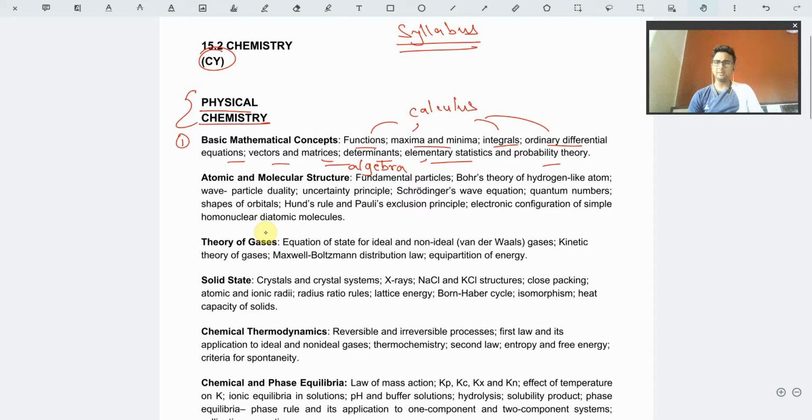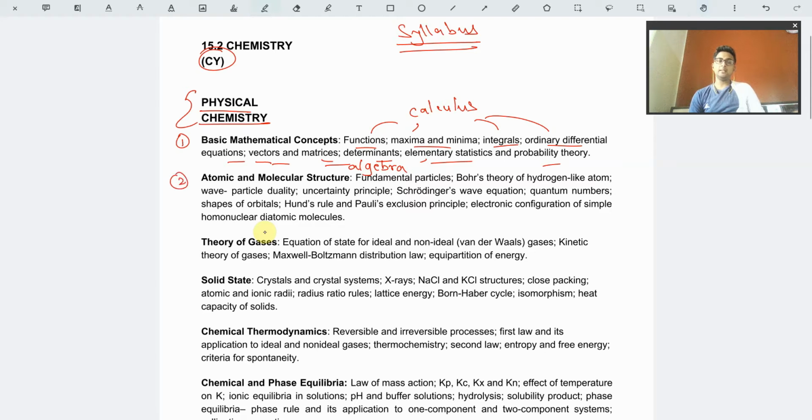Probability theory comes sometimes, but you can ignore that, because the calculus part is extremely huge, and most of the time the mathematical questions come from calculus and algebra only. Vectors is a part which basically comes under pure physics, but we have to study it under mathematical concepts. So this was about pure maths.